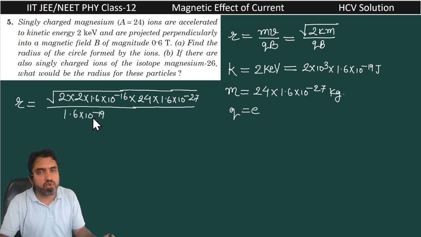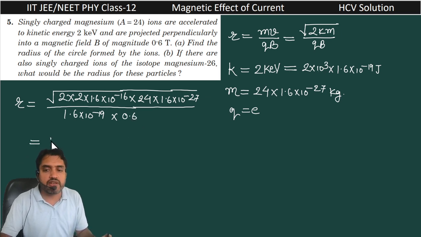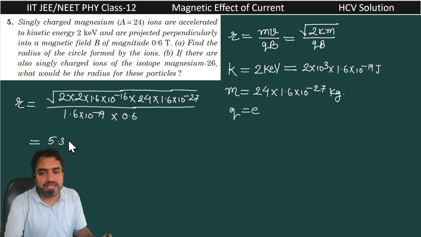This q is equal to e, the electronic charge, because it is singly ionized, into B, that is 0.6. If you solve this, you will get 0.53 centimeter. Sorry, it will be 5.3 centimeter.